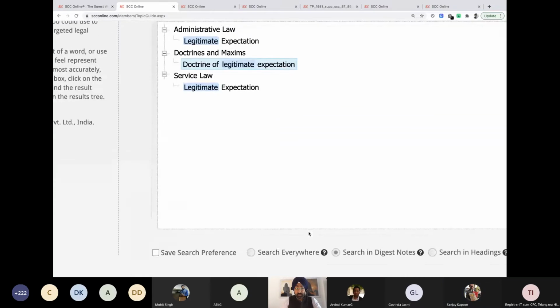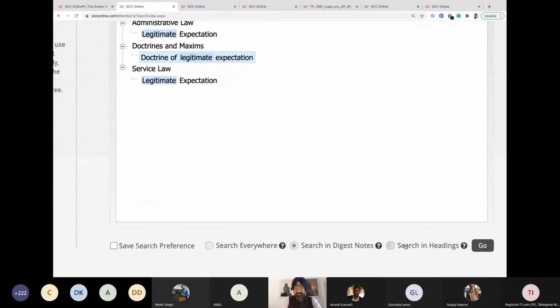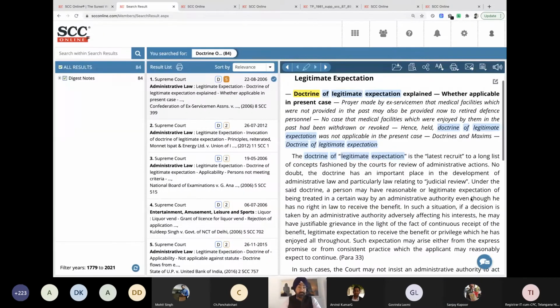you just have a look at the bottom. It says search everywhere, search in digest notes, and search in headings. So search in headings, let it be. We talk about these two: search everywhere will search in the judgments, head notes. I think I will prefer digest notes only because I like to be selective. Otherwise, how am I going to save my time? So digest note means that only the head notes will come in the search.